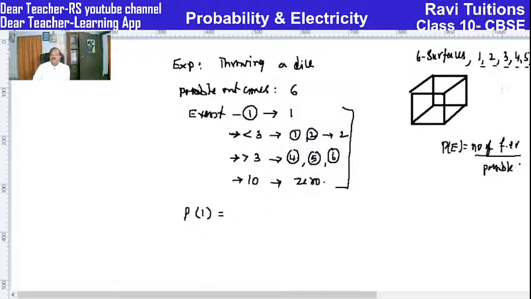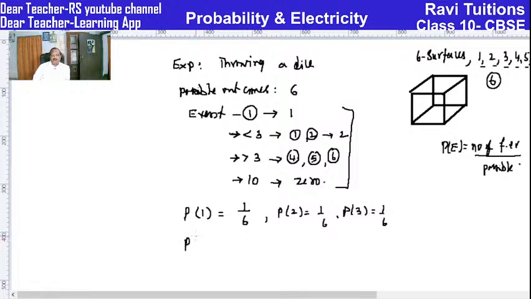So possible outcomes is 6. Total possible outcomes is 6. So getting 1 is 1 by 6. Probability of getting 2 is also 1 by 6. Probability of getting 3 is also 1 by 6 because only one 3 is there.